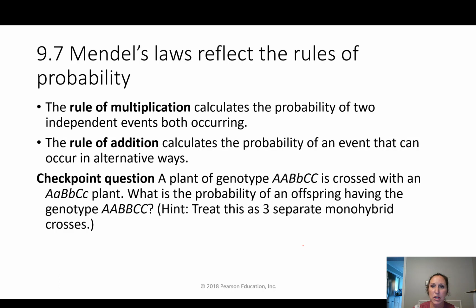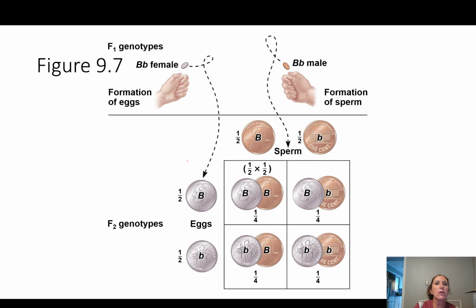The rule of multiplication means that for the probability of two independent events occurring, you multiply. Addition calculates the probability of an event that can occur in alternative ways. So don't worry about that question, we're not getting to that in a second. So if we go back, first let's look at our coin flip. If you flip a coin, your alternatives are heads or tails, correct?